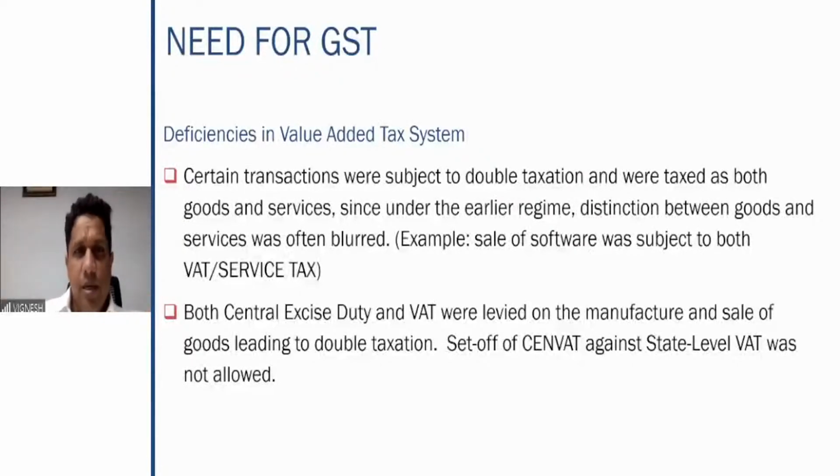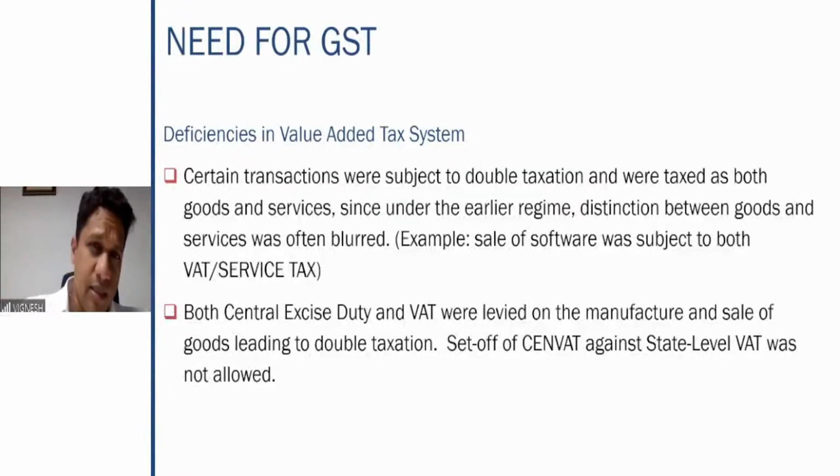This is one example. The second example is your works contract. That is, if you're entering into a construction contract, someone constructs the building and gives it to you. So he supplies the labor as well, and he supplies the material as well. So in these two situations, again, the service component is involved as well as the goods. So in such situations, both taxes used to be applied. That is, both your VAT and your service tax used to be applicable.